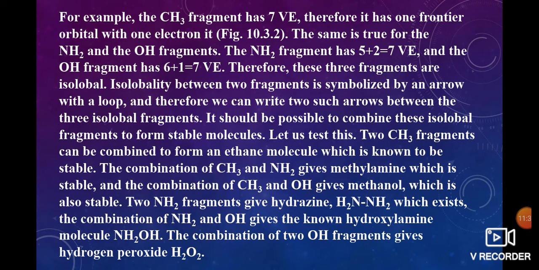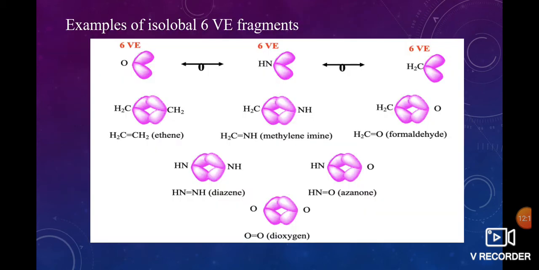It should be possible to combine these isolobal fragments to form stable molecules. Let us test this. Two CH3 fragments combine to form a stable compound known as ethane, and also the combination of methyl and NH2 gives methylamine, which is also stable, and CH3OH gives methanol, it is also stable. NH2 fragments give hydrazine and NH2OH is hydroxylamine. The combination of OH gives hydrogen peroxide.